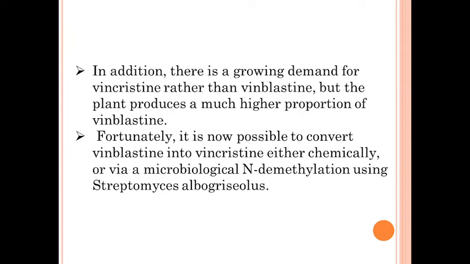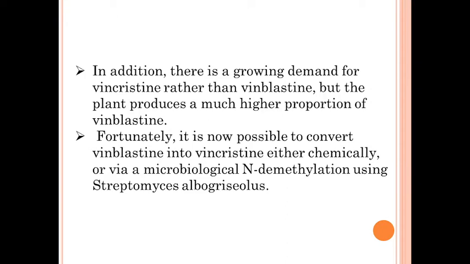In addition, there is a growing demand for vincristine rather than vinblastine, but the plant produces a much higher proportion of vinblastine. So vinblastine is produced in higher proportion, but there is demand for vincristine.